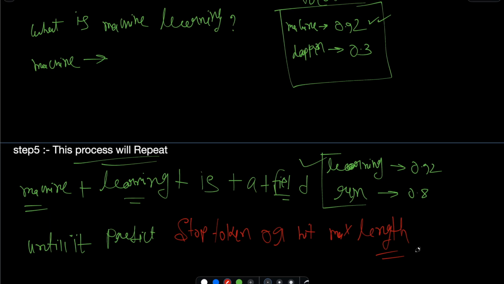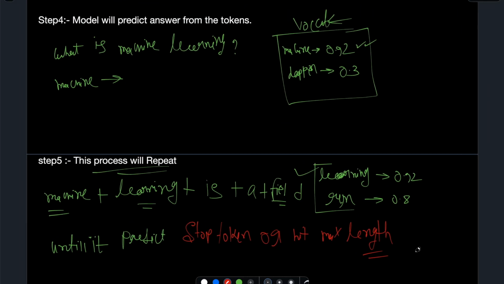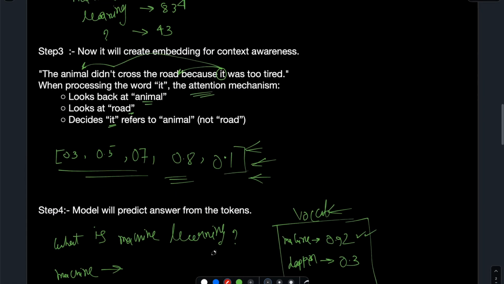Till then it will generate the answer and generate the tokens: it will give a probability to each token and predict the token which is more suitable for the answer, and it will keep generating until it predicts the stop token or reaches the max length.